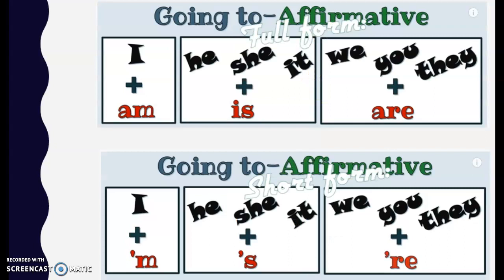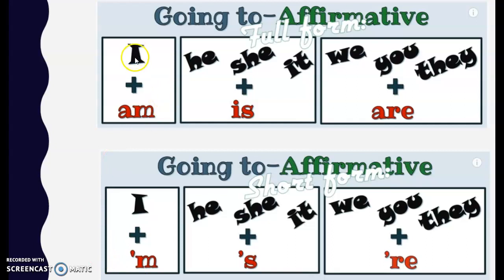Vamos a ver la gramática que vamos a utilizar en la página 43, ¿ok? Y después, en las próximas clases, aplicamos todo este conocimiento en this activity. Ok, continue in English. Ok, going to affirmative.